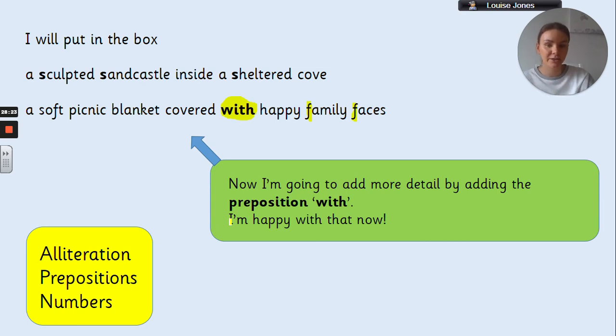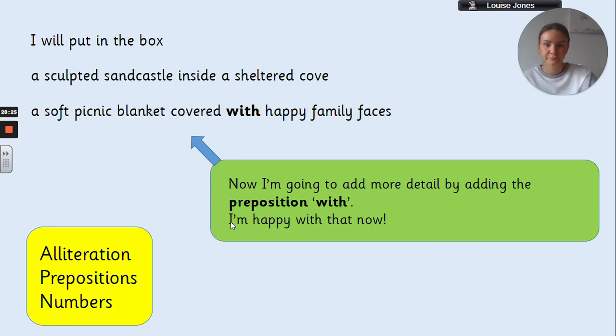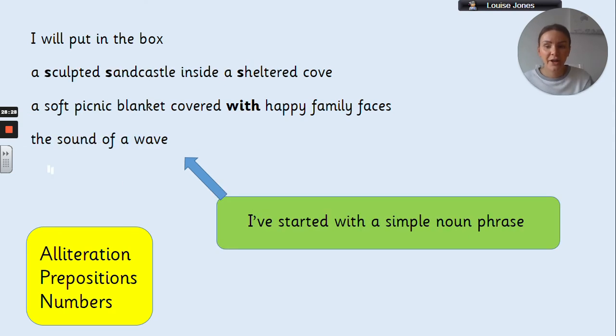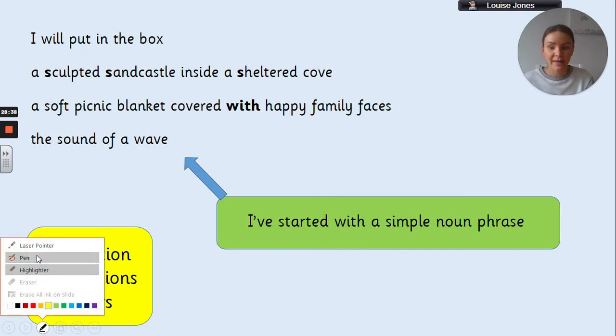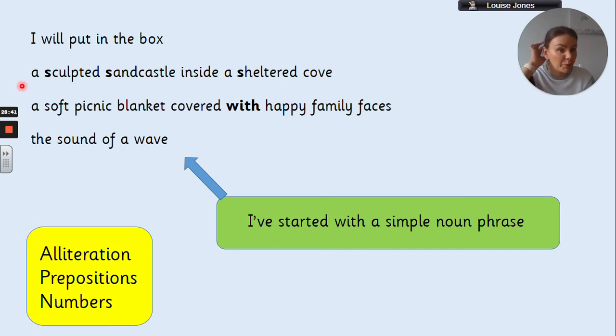Okay, third thing that's going in my box. The third thing that's going in my box is going to be a sound. It's not an object, okay? The first two things are actually objects that I probably could put in a box. It would be hard to put a sandcastle in a box, but I could if I tried. And I could put a picnic blanket in a box. So the third thing, I'm going to go for something that is a sound. It's not something that is possible to actually pick up and put in a box. But that's going to make my poem a bit more interesting.